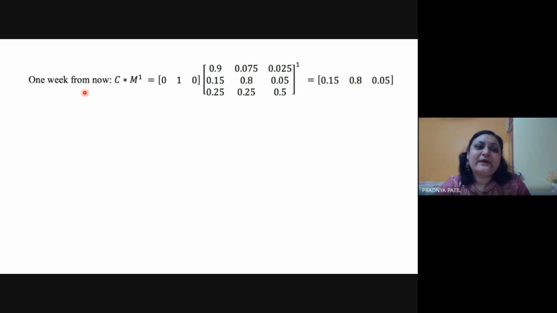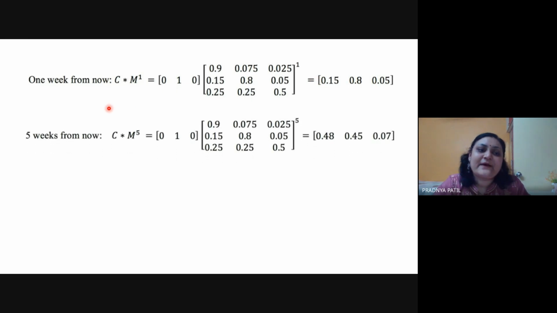So this is 1 week from now. This current value multiplied by M1. This is your initial value, this is your given transition matrix, and this is the final answer which is given. So this would be your bull market, bearish market, and stagnant market. These are the probabilities after 1 week.